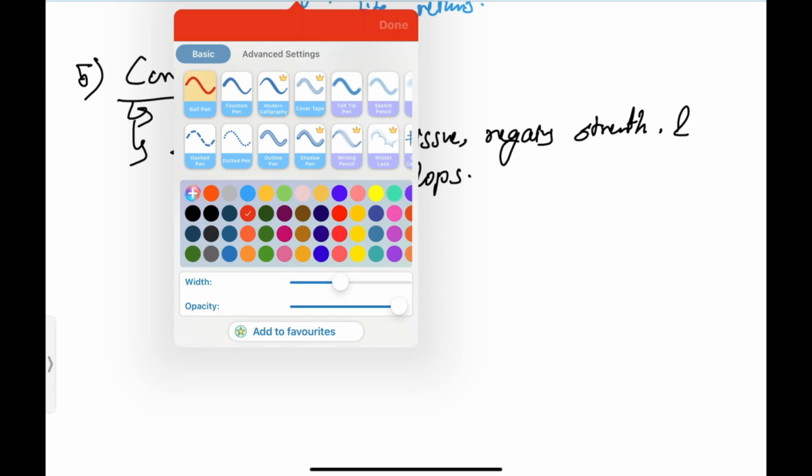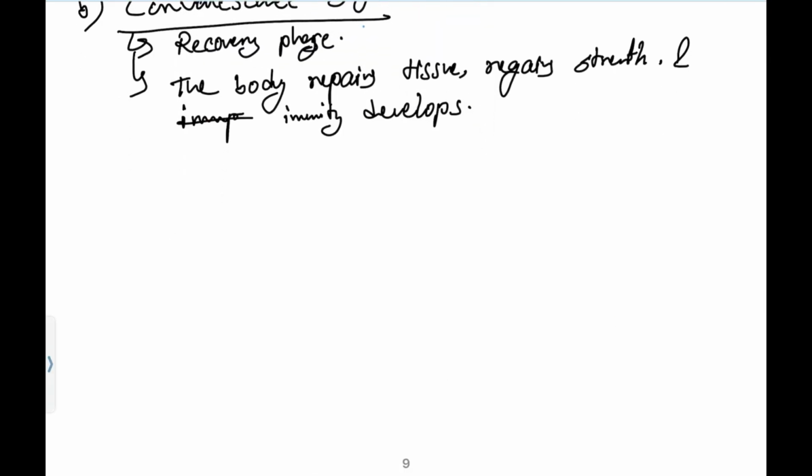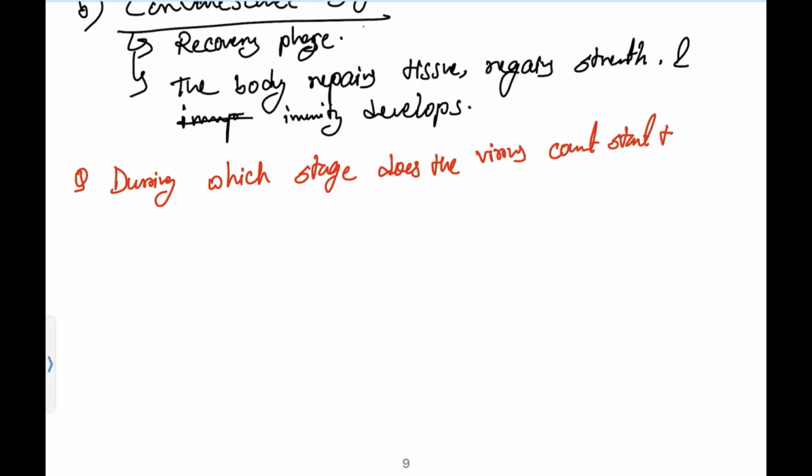Now let's solve some MCQs so that we can assess our knowledge and get some idea how to answer questions if this concept comes from this topic. Okay, now the question is, if an MCQ came, the question will be like, during which stage does the virus count start to decrease and symptoms begin to subside?